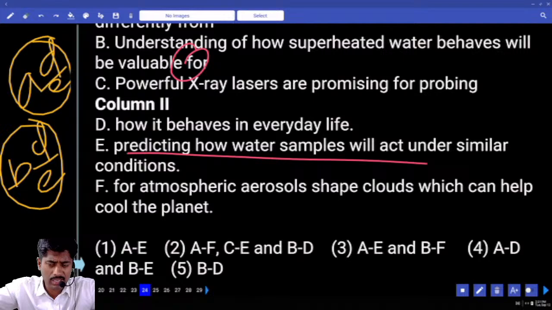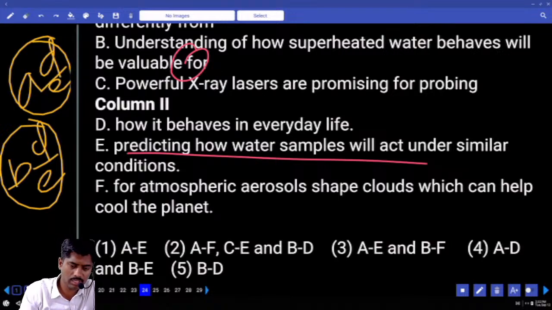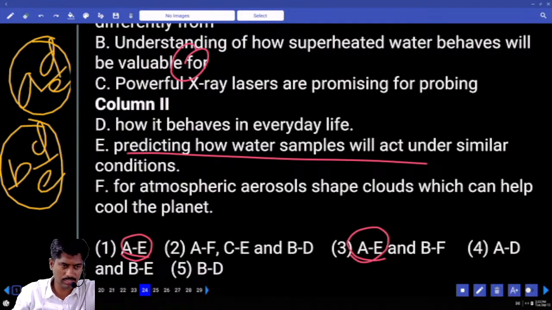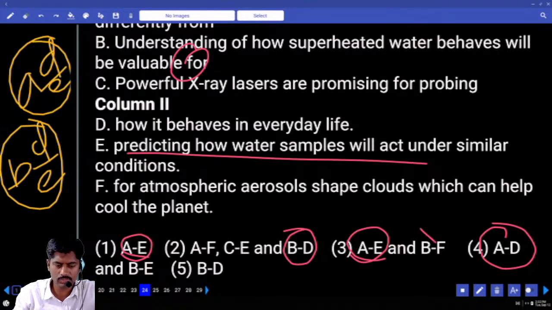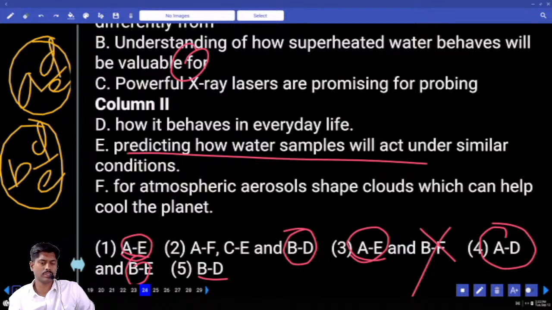Powerful X-ray lasers are promising for probing how it behaves. Probing means inquiry, investigation. Probing, predicting, no. Probing for atmospheric aerosols, not sure. Let's check AD, AE, BD, BE. AE is there, AE is there, AD is there. Now BE, BD, BD is there, BF, no. So, except third, you can take others I guess. So, is it AE or F?